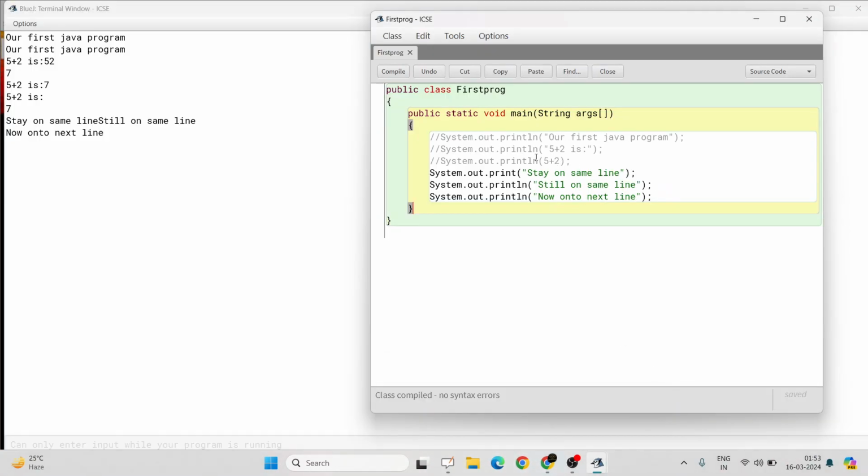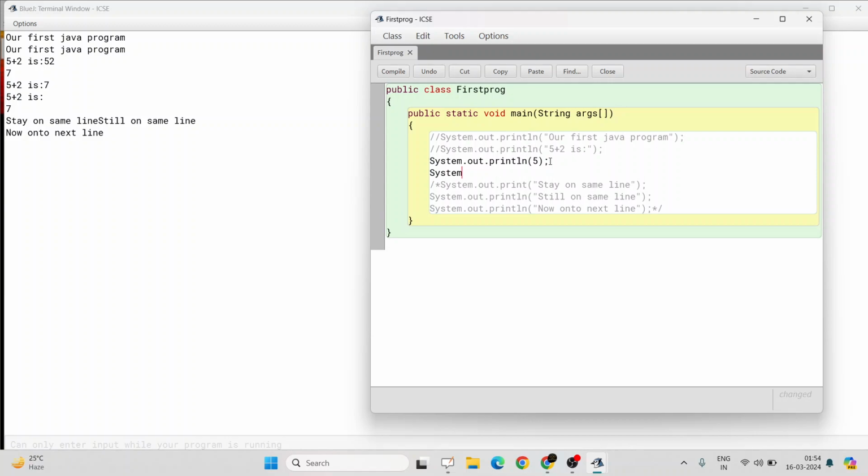If I write System.out.print 5, it will only print 5. Next, if I write System.out.print 5 asterisk 10, what does this asterisk sign mean? This asterisk sign means multiplication. The first 5 will print only the integer value of 5, and 5 into 10 will print 50. So this is how numbers are printed with the help of the print statement.